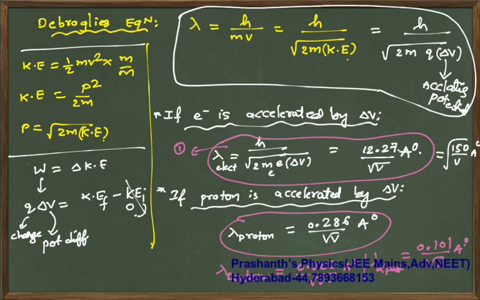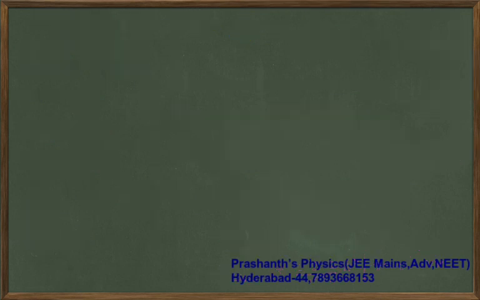I will write it. For neutron particle, but first copy this content. So for neutron, lambda is equal to h by under root 2m into kinetic energy.